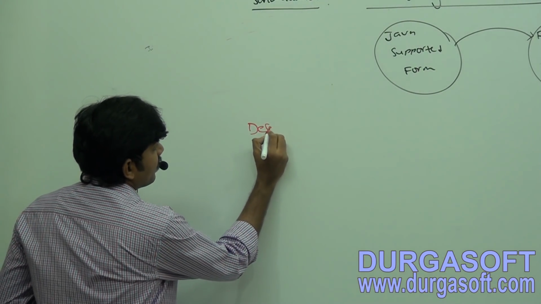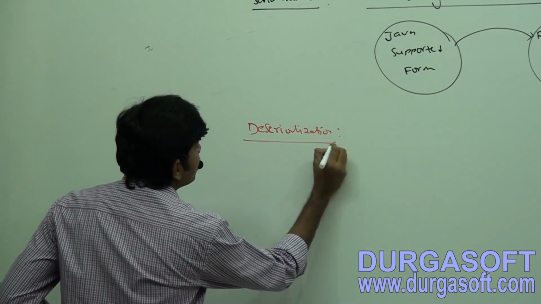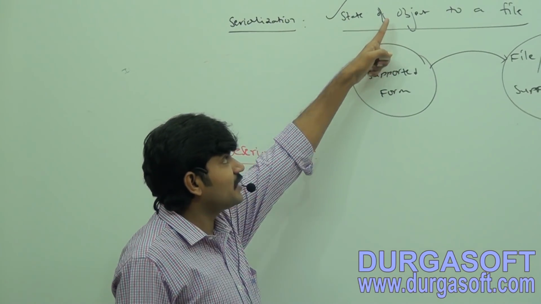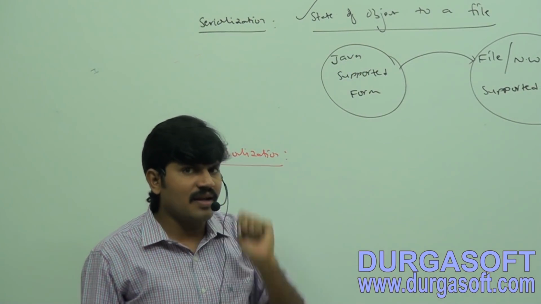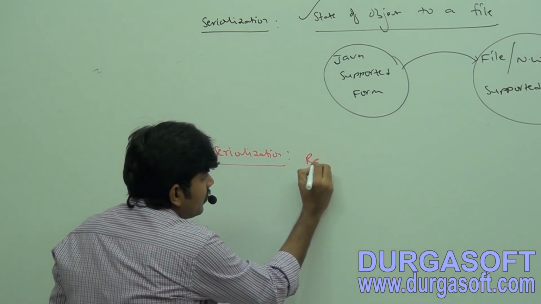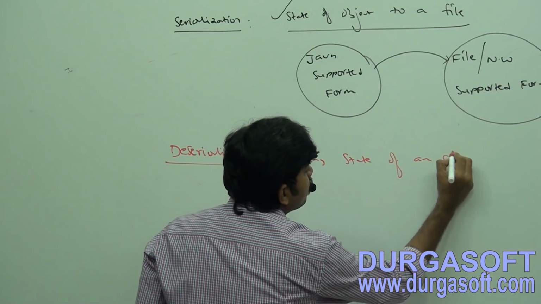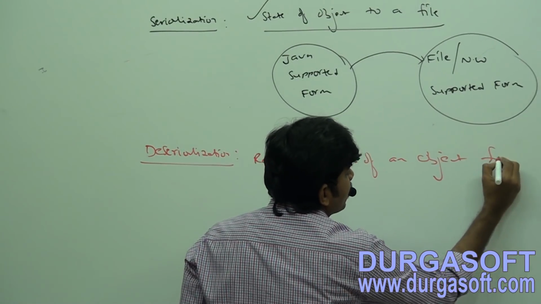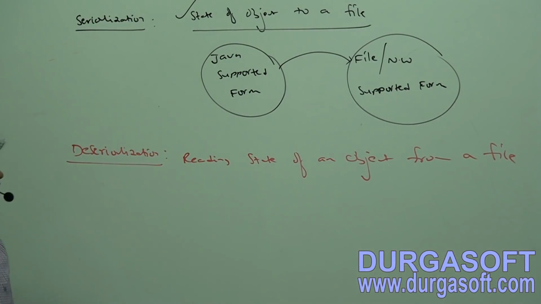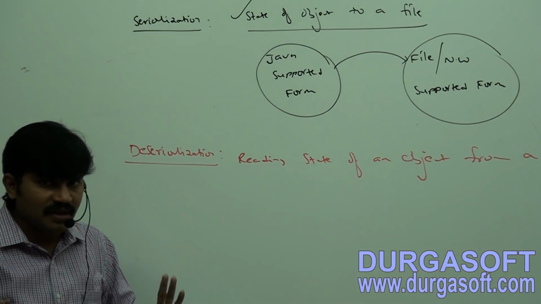Same in reverse. Can you spell out what is deserialization? The process of reading state of an object from a file is called deserialization.